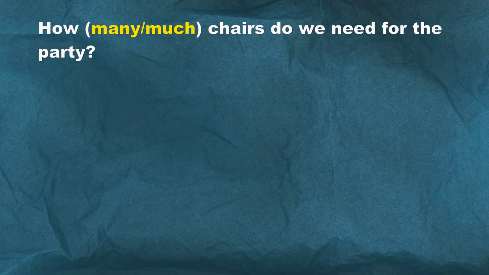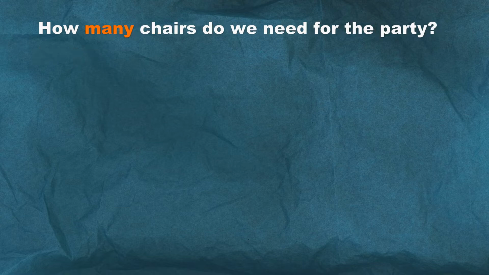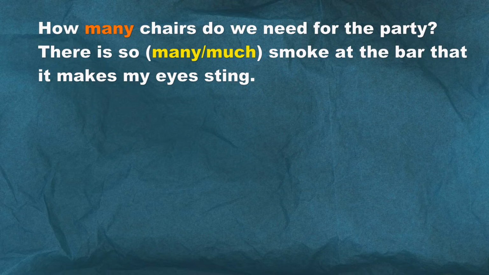Example 1. How much chairs do we need for the party? So look at the word chairs there, right? There's a plural form. So they're countable. 1 chair, 2 chairs, many chairs. So how many chairs do we need for the party? Example 2.